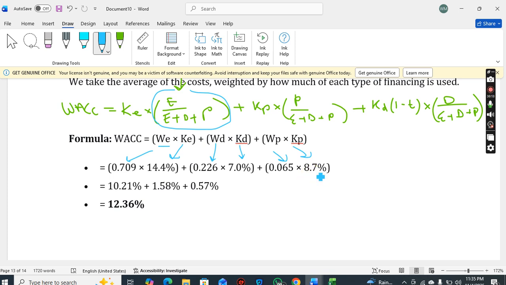You do your tabulations, and your weighted average cost of capital, which is the overall cost of financing for this company, is 12.36%.